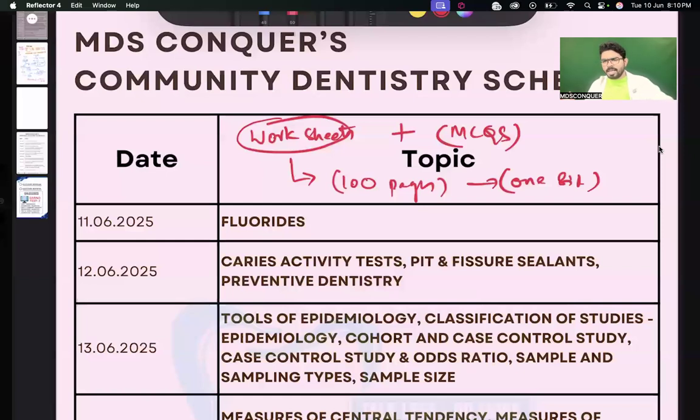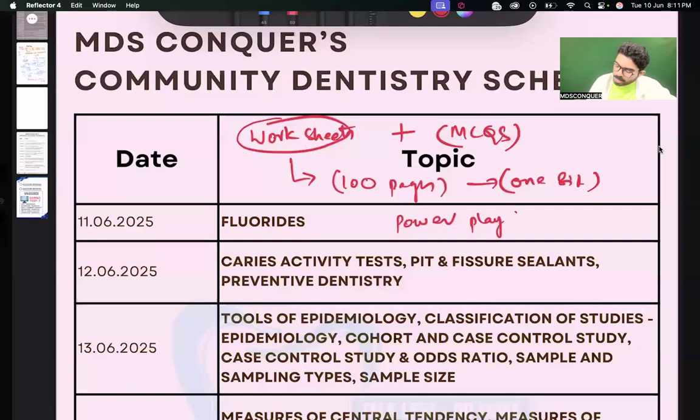150 odd students were there. Let's have a two-way communication. Let's interact with each other, get some knowledge. I want to clear your doubts. Okay, so community worksheets have to be printed on one side. Next one, apart from worksheets, what are the other things to be done? The other things are the power playbooks.